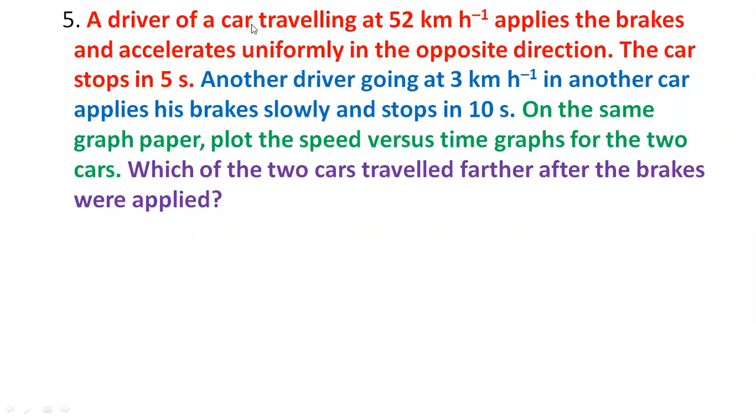Focus on this. What is the speed of the car? 52. Applies brakes. That is important. And in how many seconds did it stop? It didn't stop immediately. It took 5 seconds. Now there is another car. What is the speed of that car? 3 km/h. It also applied brakes. And in how many seconds did it stop? 10 seconds. So it took more time than the first car to stop.